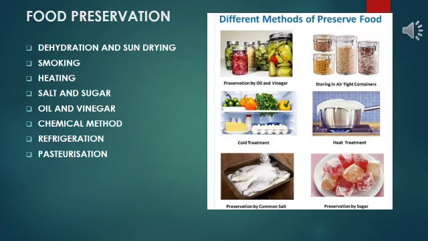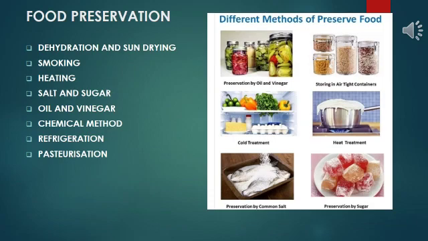And what are the various methods for food preservation? This is given here: dehydration and sun drying, smoking, heating, using salt and sugar, oil and vinegar, various chemical methods, refrigeration and pasteurization. These are the methods by which we can preserve our food items. We can discuss them one by one.